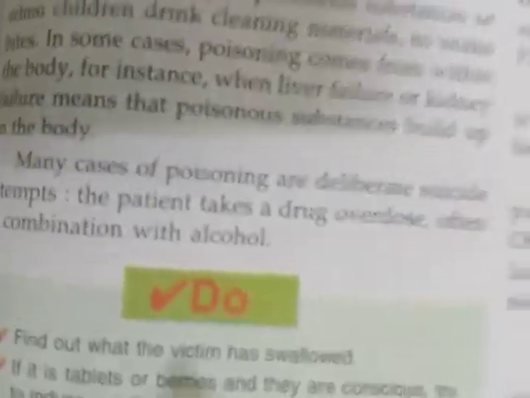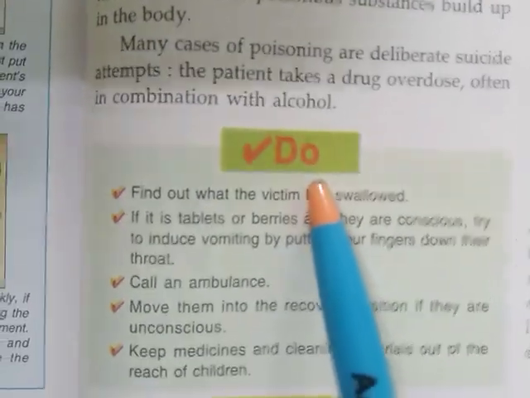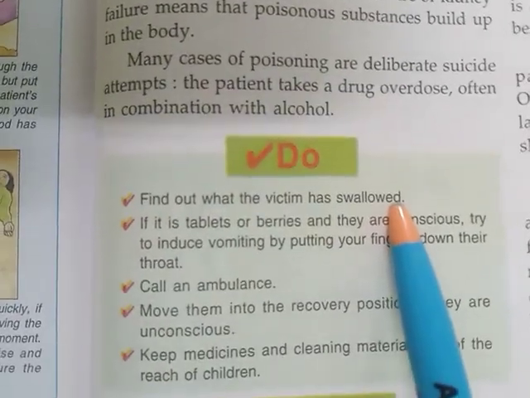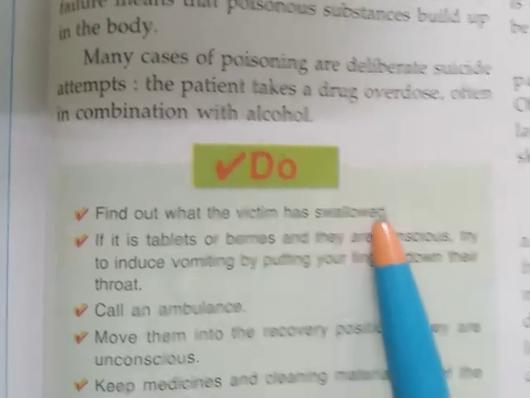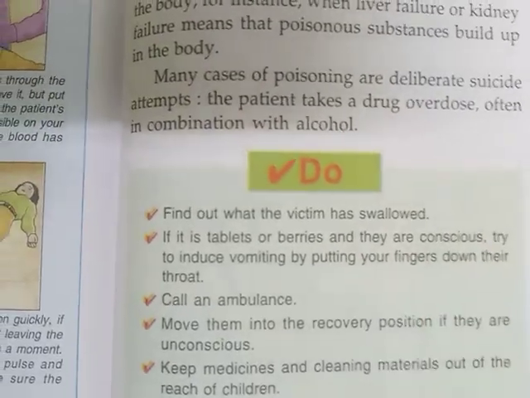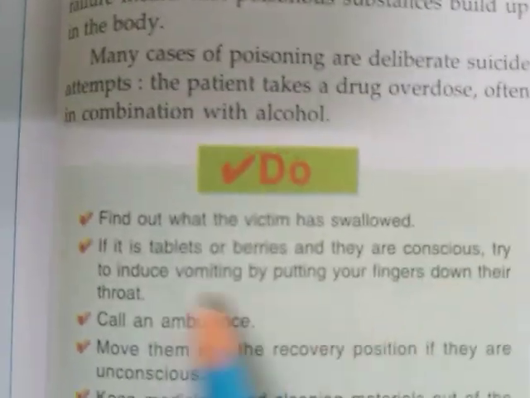So what do you have to do when anyone has taken poison? Find out what the victim has swallowed. The first thing is that we have to find out what poison the person has swallowed, whether it is a liquid or in the form of a solid. We have to find it out.